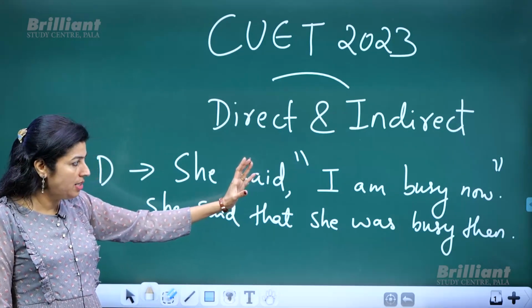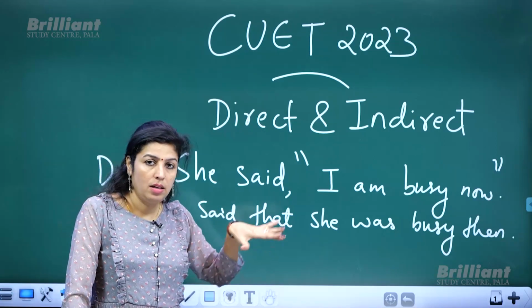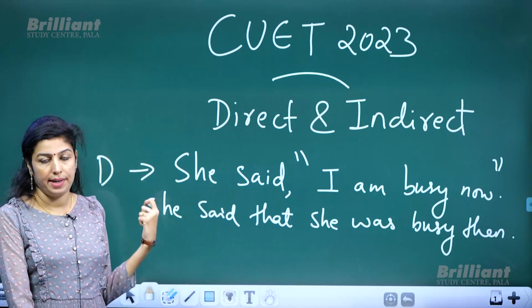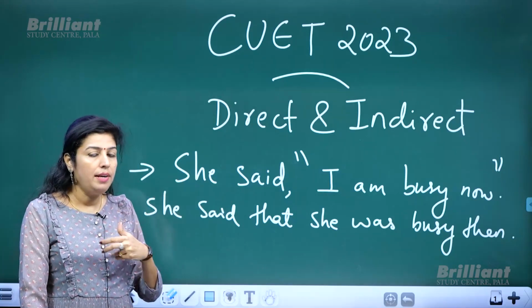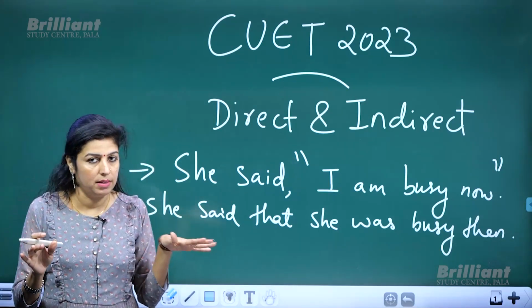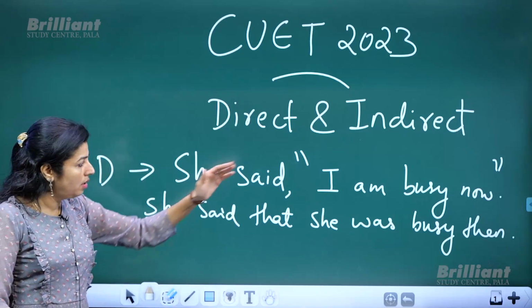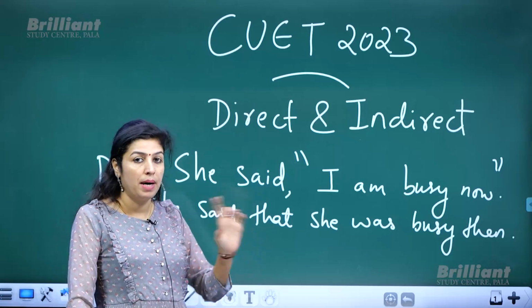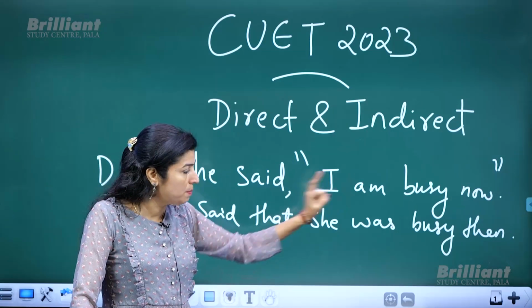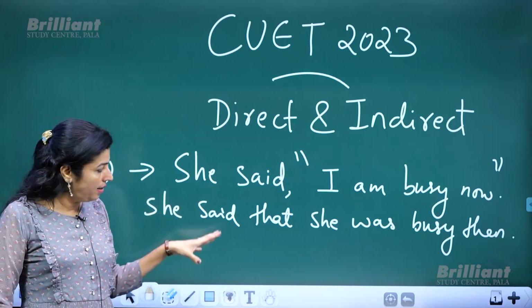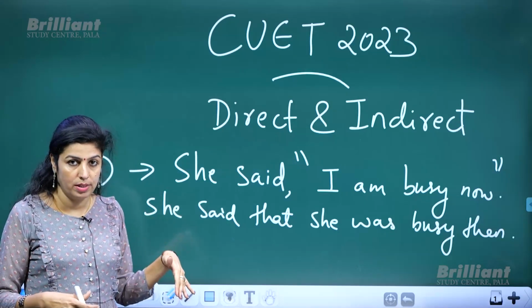So the first option is I can quote the exact words of the speaker, and that would become direct speech. Now I don't want that option, so I will go for the second option. What is that second option? The same thing is conveyed, but not quoting the speaker. I just made some slight changes and used my own words.